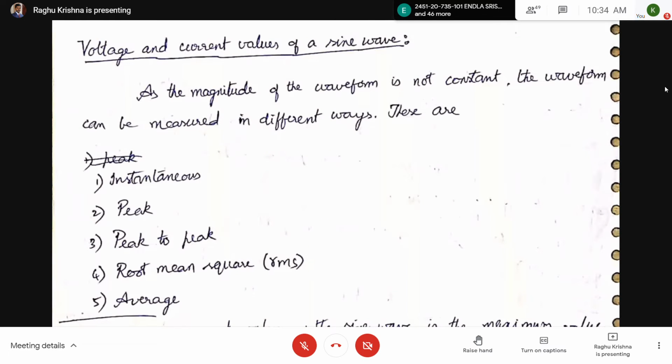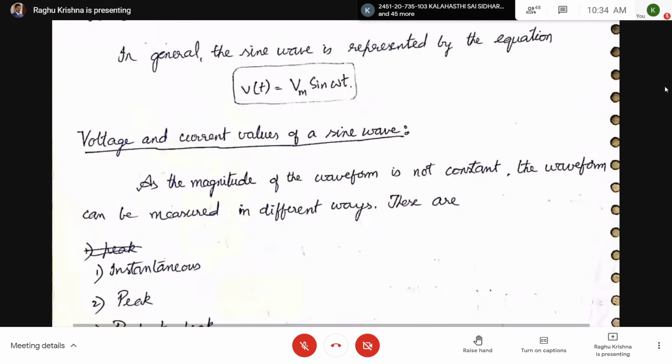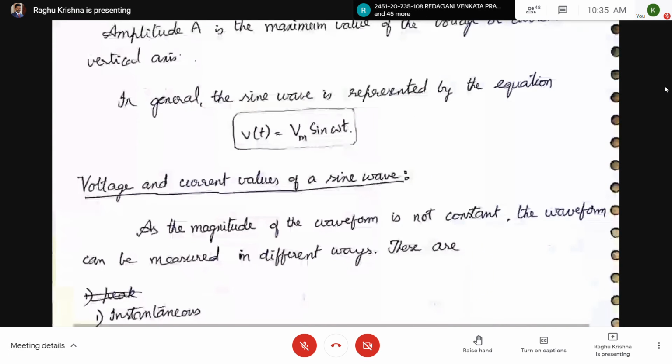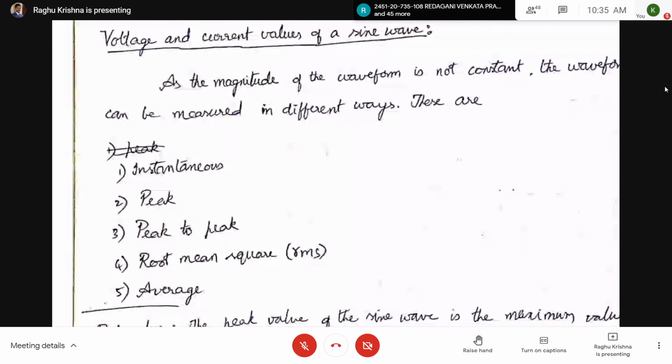Now peak to peak means positive peak to negative peak. What is the distance on the vertical axis from the positive peak to the negative peak? The distance on the y-axis, or vertical axis, is the peak to peak value. So the peak to peak value will be 2 Vm for voltage. The peak to peak value will be 2 Im for current.